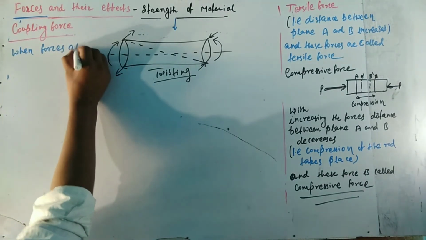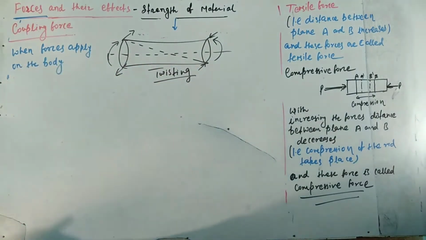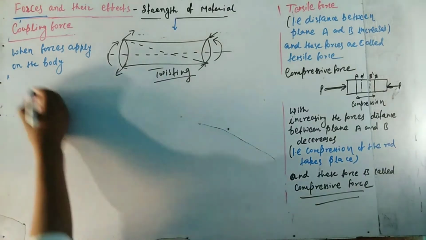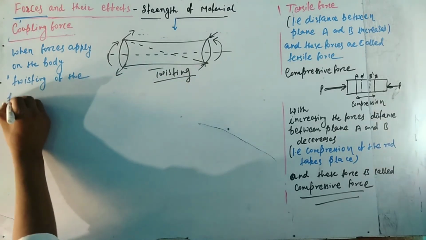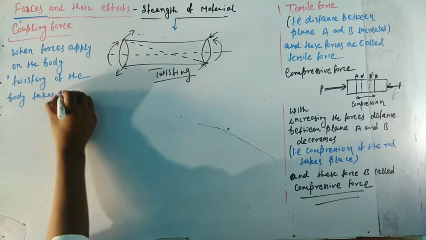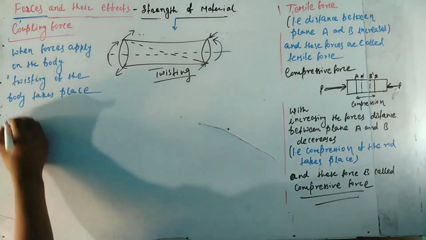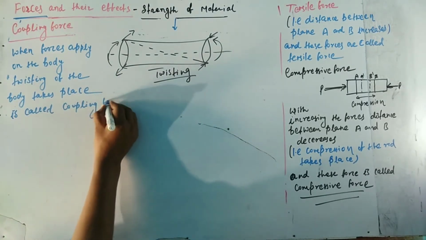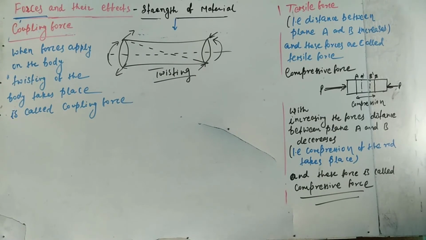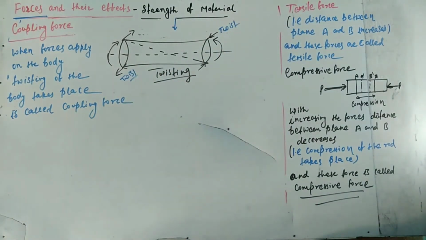So when forces apply on the body, twisting of the body takes place, and this is called coupling force. And when forces apply on both sides, they produce torque, that is denoted by T. So T equals force into perpendicular distance, that is T equals F into D. Here twisting of the body takes place.